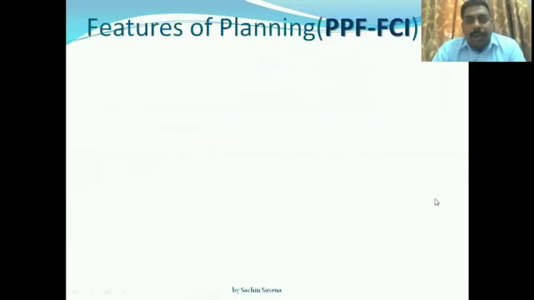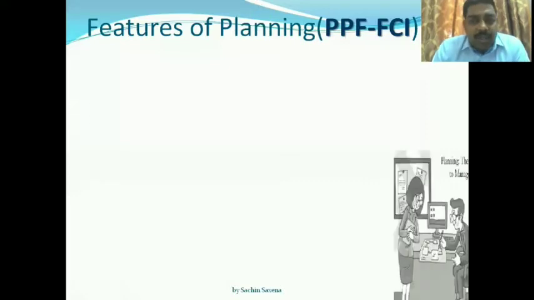Features of planning, or here I have given a word, PPF FCI. PPF FCI is the features of planning. It is very simple to learn all these through this word PPF FCI.